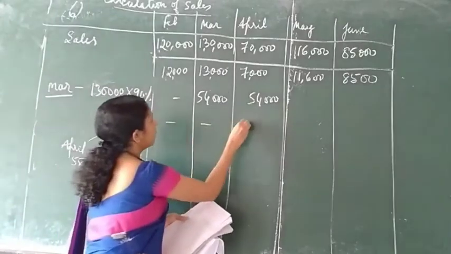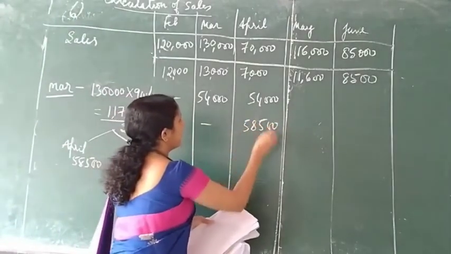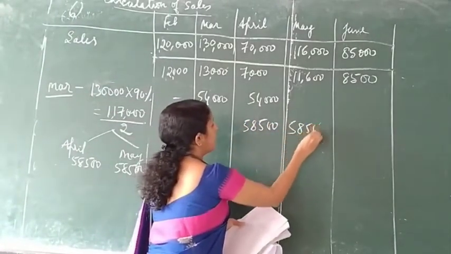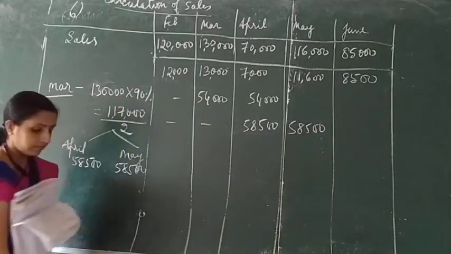So I am recording now: 58,500 in April, 58,500 in May.